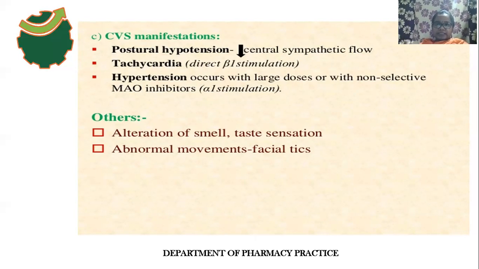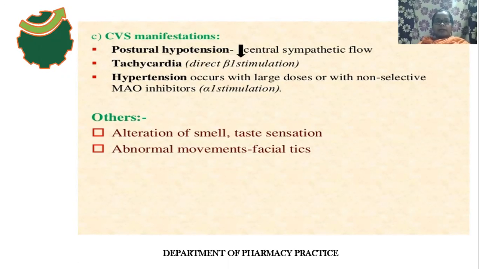Why is there a decrease in the sympathetic outflow? Because it blocks the autonomic ganglion. Okay, it blocks the ganglionic transmission. Next, tachycardia.